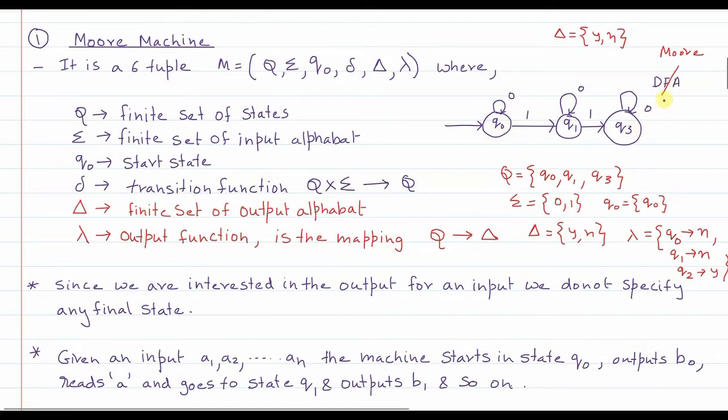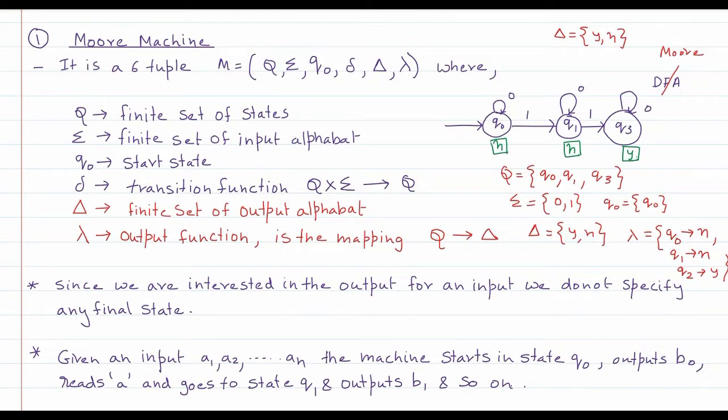We had drawn the DFA and said Q3 is a final state, that means an accepting state. So the output parameter delta for this Q3 we will keep as y. Since the other two were non-final states, the output associated with those I will just keep as no.